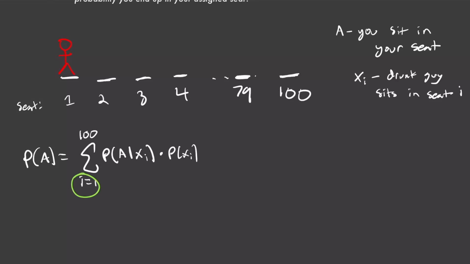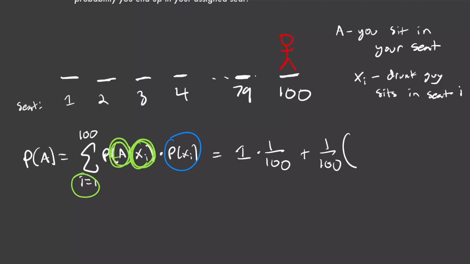So when he sits in seat 1, the probability of us sitting in our assigned seat, given that he sat in seat number 1, is equal to 100%, right? And we weight that by the probability of him sitting in seat 1, which was 1 in 100, obviously, since he is equally likely to sit in any seat. Okay, so now let's look at the other really simple case. That's when the drunk guy sits in seat number 100, which is your seat. So when he does that, with 1 out of 100 probability, what are your odds of sitting in your own assigned seat? Well, obviously 0 because he's sitting in it, right? So 0. Okay, our two simple cases.